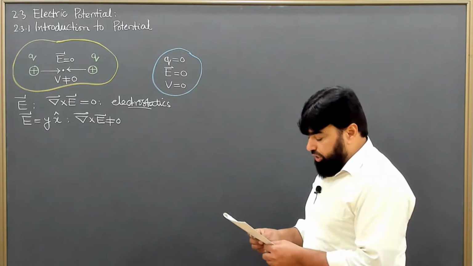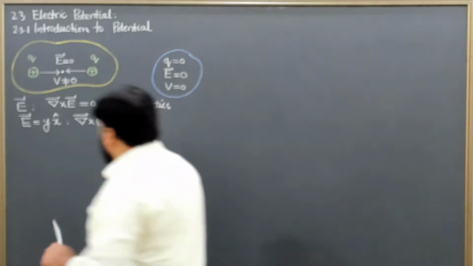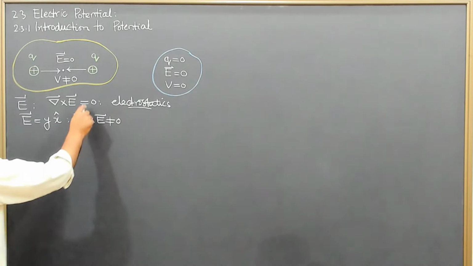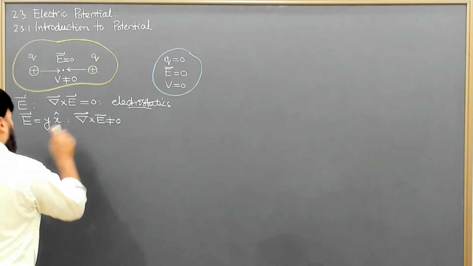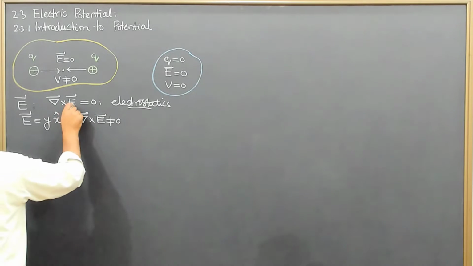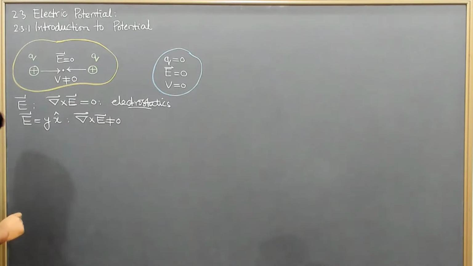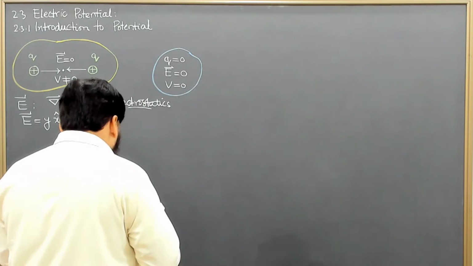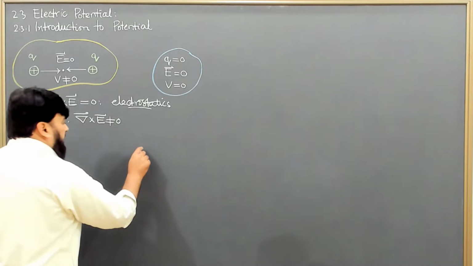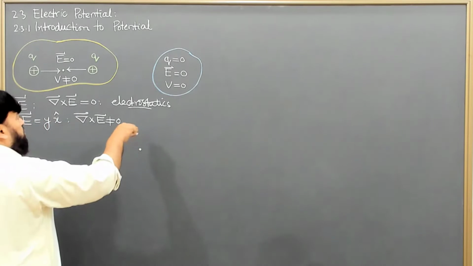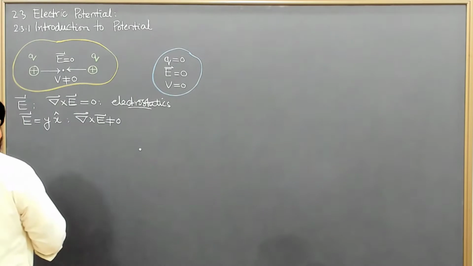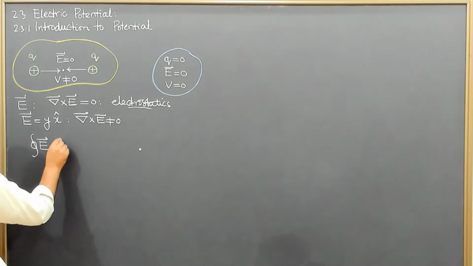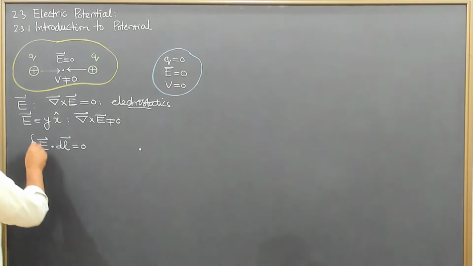From del cross E equal to 0, it follows that E is the gradient of something, which we studied in chapter 1. Earlier we also showed that the closed loop integral of E dot dl is equal to 0 around a closed path.